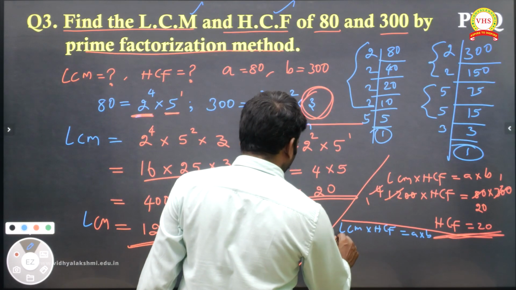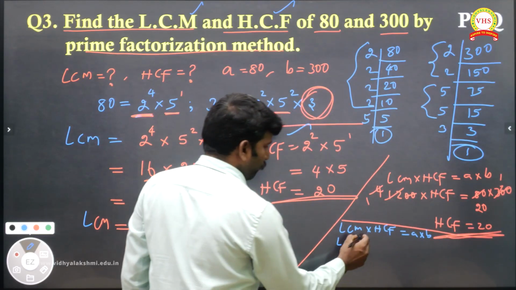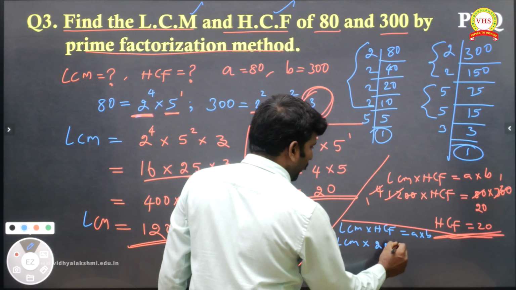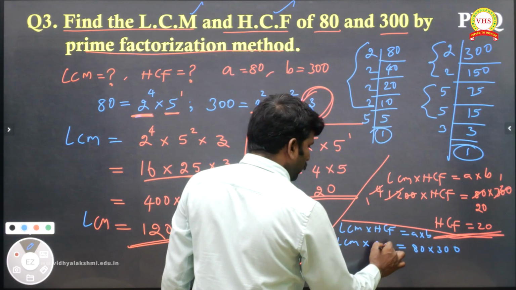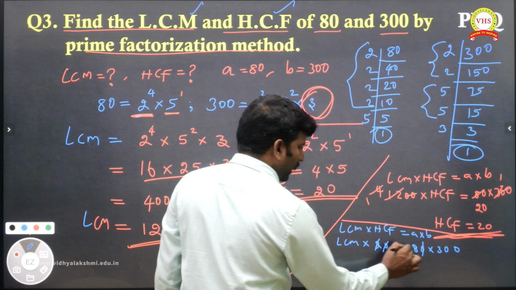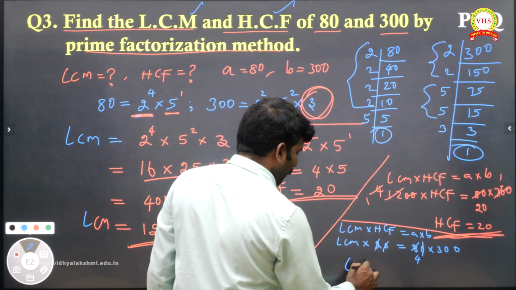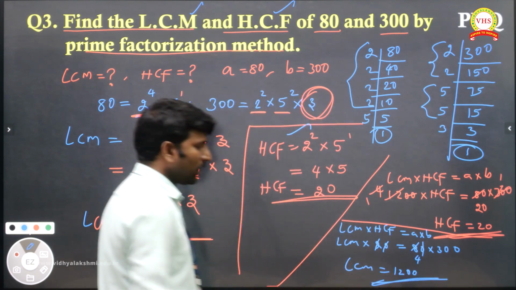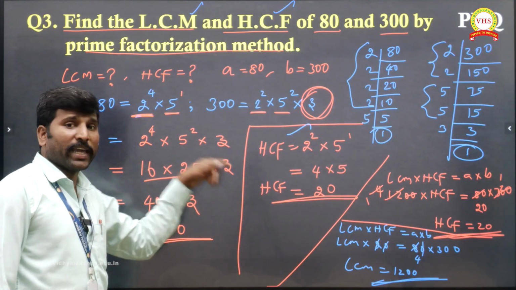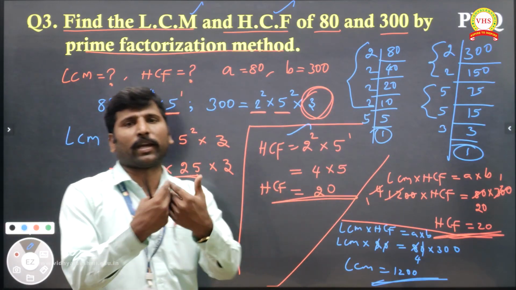LCM I'm going to find because already HCF we got. So HCF is 20, which is equal to A value 80, B value 300. So the zeros cancel. 1 time, how many times? 4 times. Then LCM is equal to 4 three's are 12 and double 0. That's it. See, if you find any one with the help of the definition, very easily you can crack this.